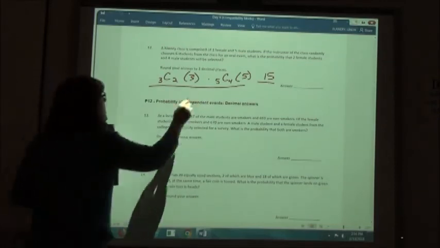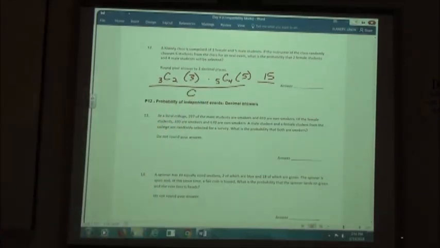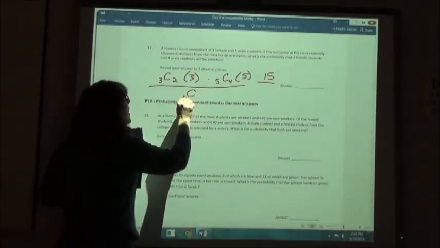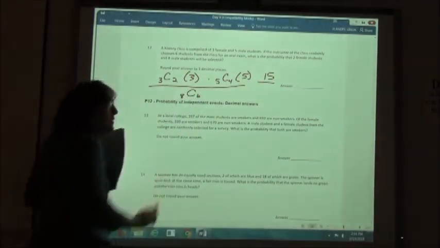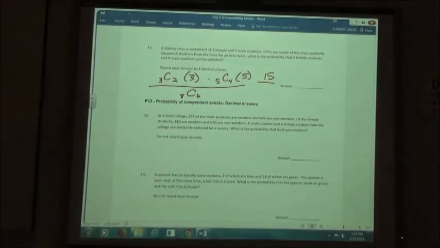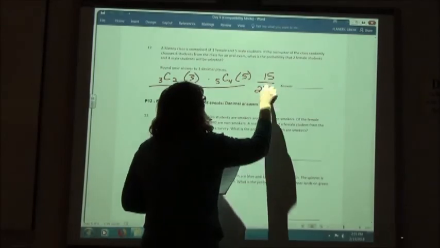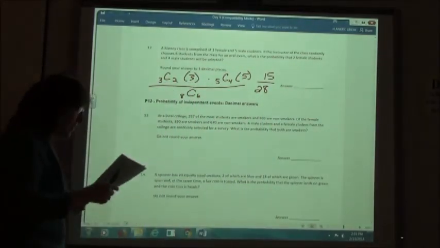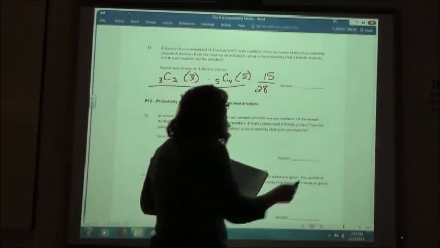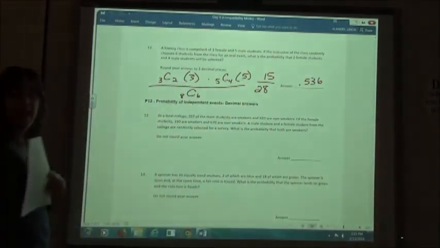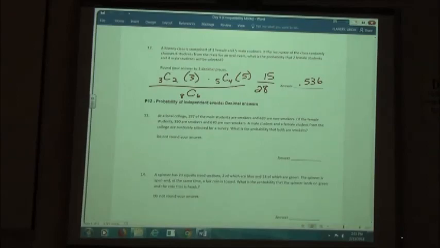So we're going to have a combination of how many students do we have altogether? 8, and we're going to choose 6 of them, right? 28. And so 15 divided by 28 would give us what to 3 decimal places? 0.536. 0.536, exactly. All right.